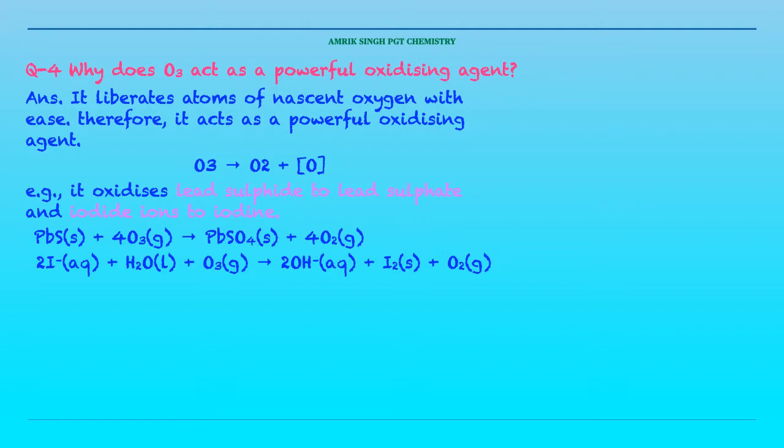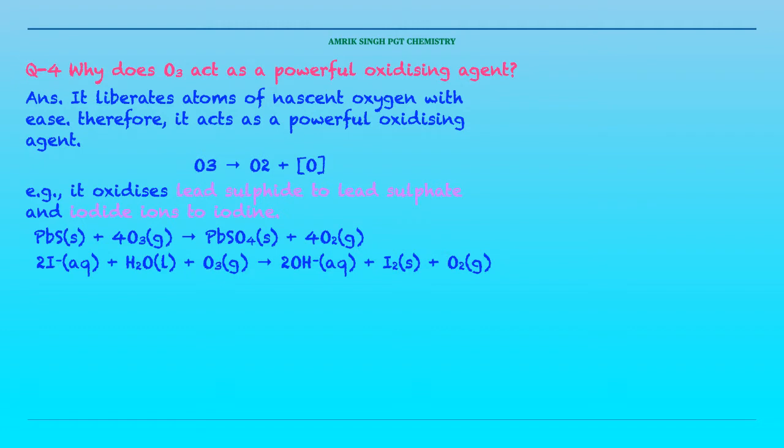Examples: it oxidizes lead sulfide to lead sulfate and iodide ions to iodine. PbS plus 4O3 changing into PbSO4 plus 4O2. 2I negative, H2O plus O3 in the presence of water changing into 2OH negative, I2 and O2. These are the two examples showing the oxidizing behavior of O3.